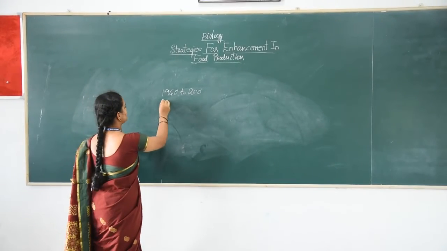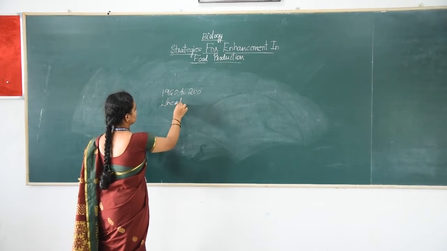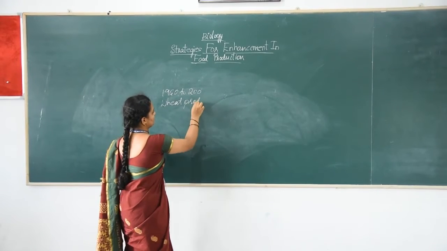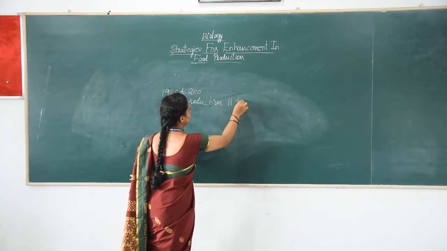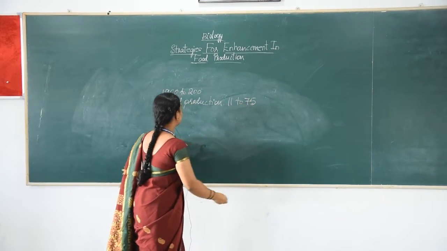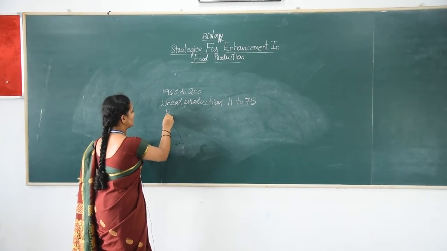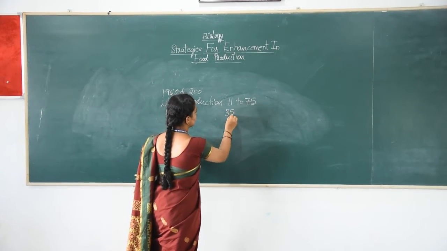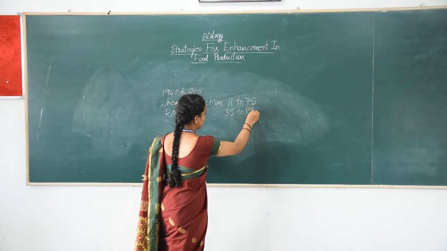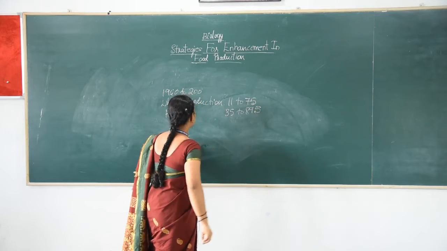Wheat production increased from 11 to 75 million tons, and rice production increased from 35 to 89.5 million tons.